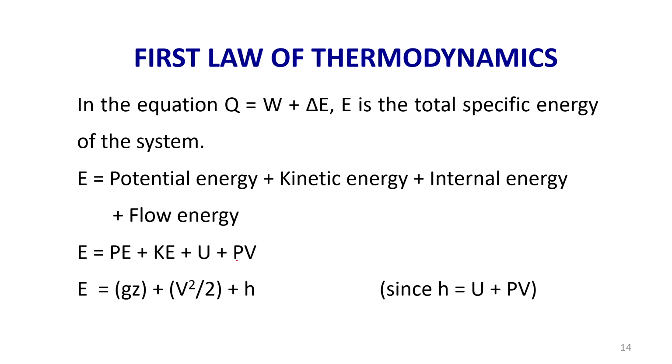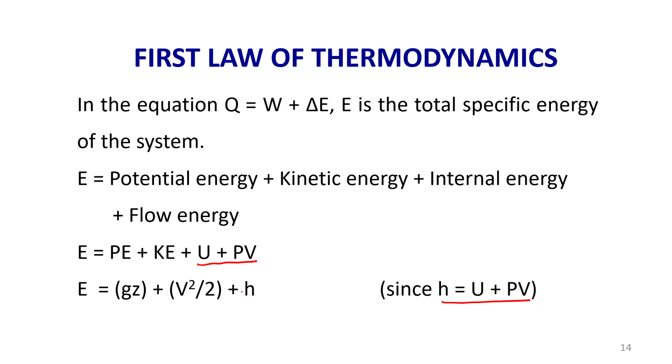What is U plus PV? U plus PV is nothing but enthalpy. So, potential energy is, we know, mgz. For a unit mass flow rate of the fluid, m is equal to 1, so mgh or mgz becomes gz. Kinetic energy is half mv square. If we put m equal to 1, we get v square by 2, and this term is the enthalpy.